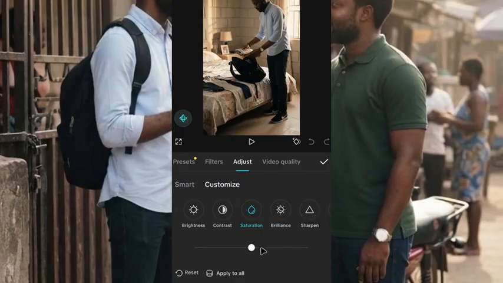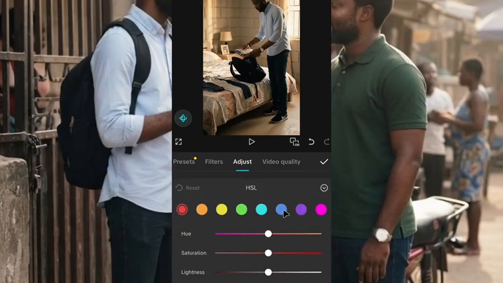You touch it and increase it a small bit so that your video is going to have color. You click on sharpen and increase it to 60 or 65. Touch this HSL, you bring this blue icon, you touch it, this one also you touch it. This is where you can upgrade your video, do some editing.